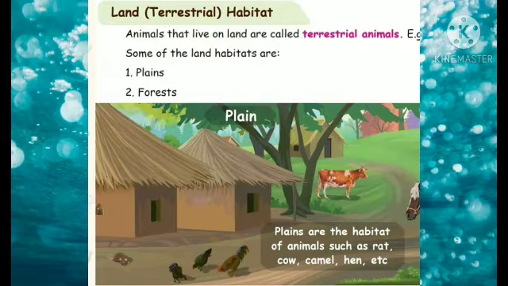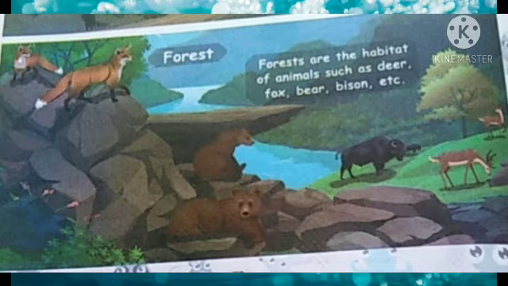Terrestrial habitat. Animals that live on land are called terrestrial animals. Example, ants, cats, and lion. Some of the land habitats are plains, forest. Plains are the habitat of animals such as rat, cow, camel, hen, etc. Second one is the forest. Forests are the habitat of animals such as deer, fox, bear, bison, etc.